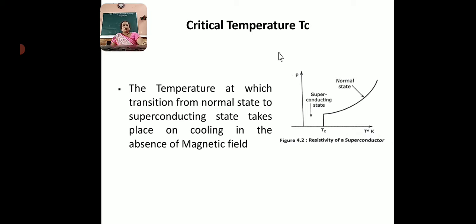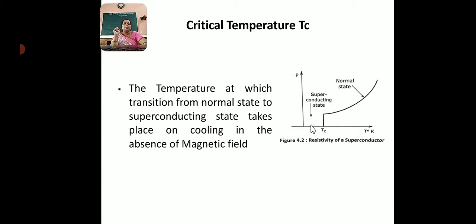When pure mercury is cooled, its resistivity vanishes abruptly at 4.2 Kelvin. Above this temperature, the resistivity is small, but it is finite. But the resistivity below this point is 0. So the temperature at which the transition takes place is called critical temperature or transition temperature.